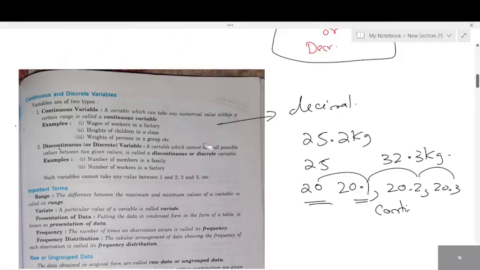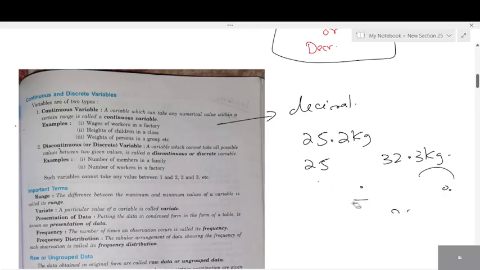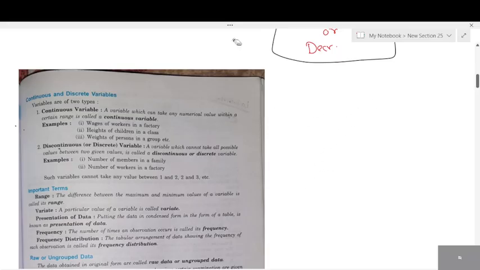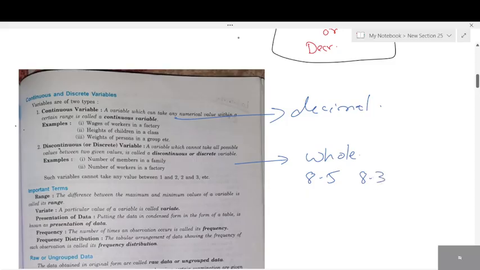Continuous variables. Discontinuous variables, very simple. Remember, continuous variables will take decimal values. Discontinuous variables will not take decimals. They will take only whole numbers. Discontinuous or discrete variables will not take a value between 1 and 2. For example, number of students. Now 8 students are attending. You can't say 8.5 students or 8.3 students. It's not possible. These are known as discrete variables.